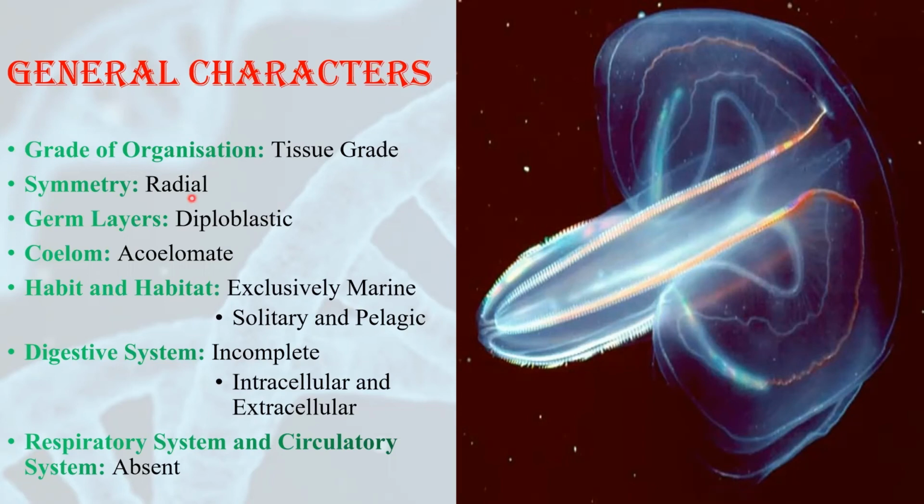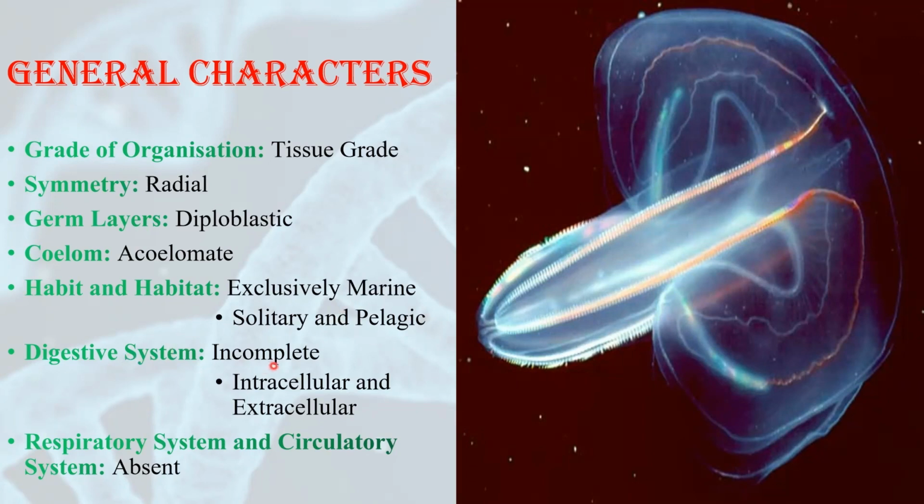They show radial symmetry. They have two germ layers. That means they are diploblastic. They do not possess any coelom, hence they are called acoelomate. They are aquatic organisms and exclusively marine. Freshwater forms are not found. They can live solitary, and they also have a pelagic form of life. That means they live in open oceans near the surface.